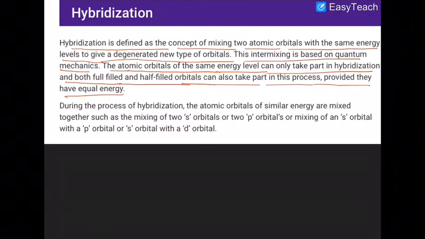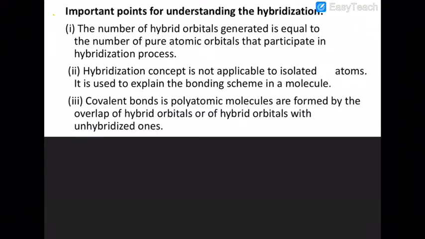During the process of hybridization, the atomic orbitals of similar energy levels are mixed together, such as the 2s orbital and 2p. I already told you how these orbitals will overlap. Now what are the important features of this?